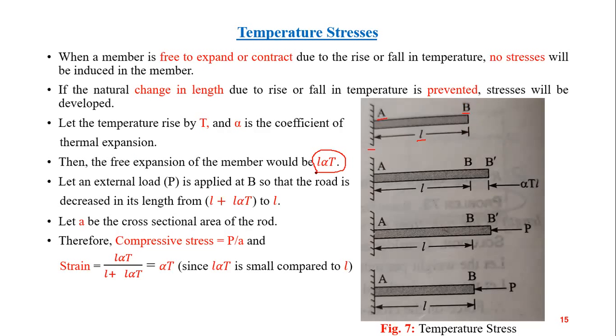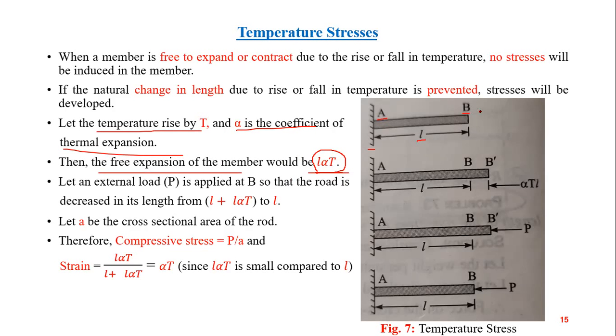So this strain will be L alpha delta T. T is the temperature rise, meaning delta T. I have written here T as per the book language, but T means change in temperature, increase or decrease. Alpha is the coefficient of thermal expansion. The higher the coefficient of thermal expansion of the material, the higher will be its expansion in response to temperature increase. So free expansion of the member is L alpha delta T.